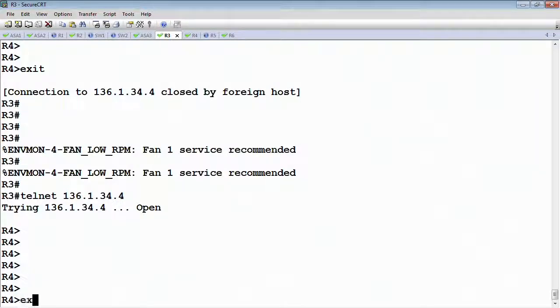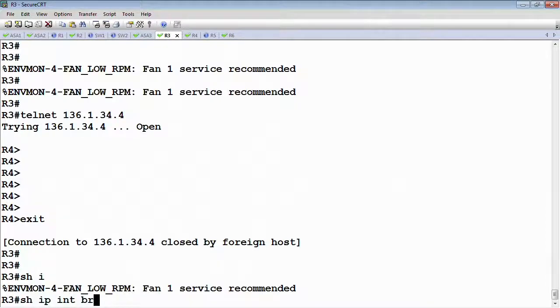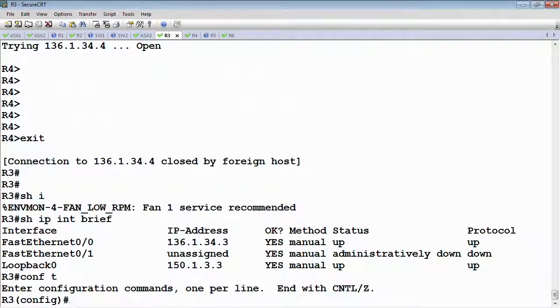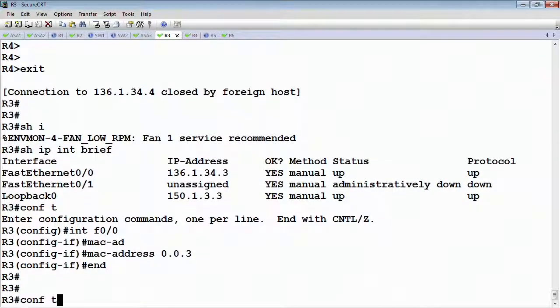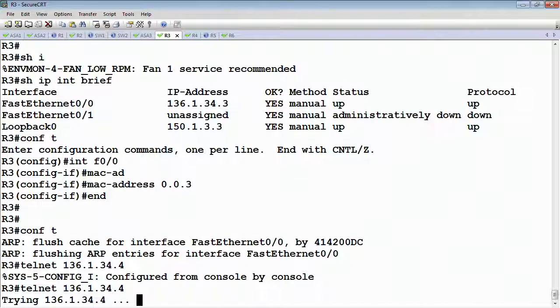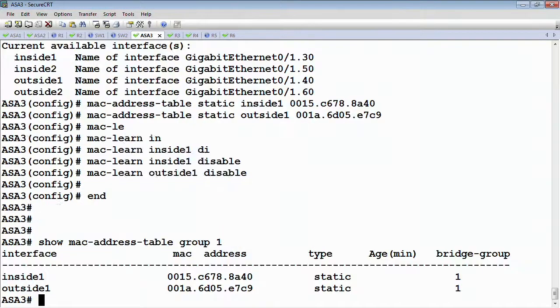The difference is that if I now go to router 3's interface and change the MAC address, so this would be like someone trying to spoof router 3's MAC address, the ASA is no longer going to learn the new advertisement, and now it's going to start to drop the flow. And I'm not sure if the logging is going to actually show us this.